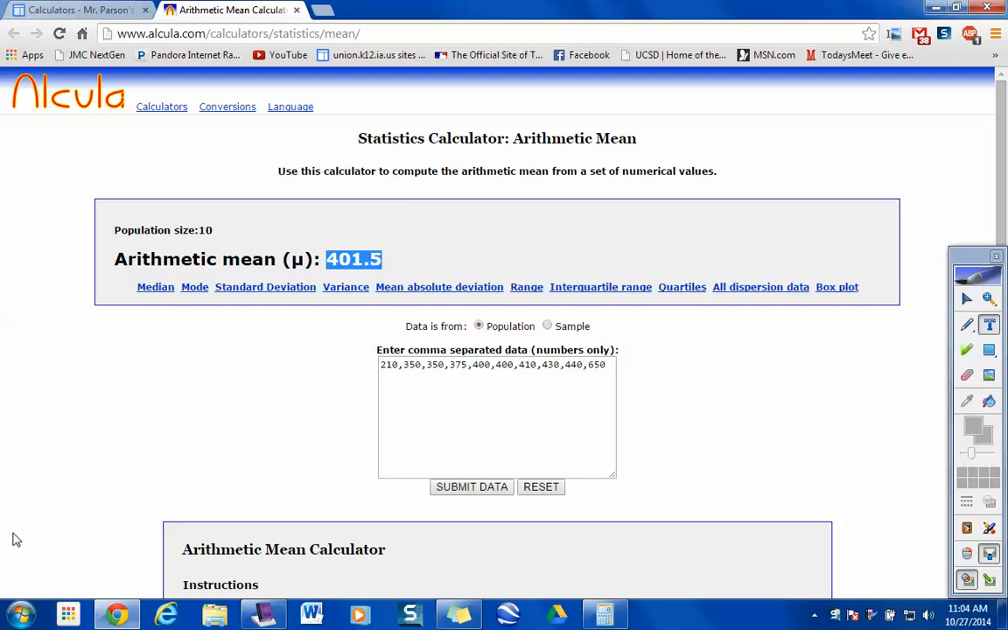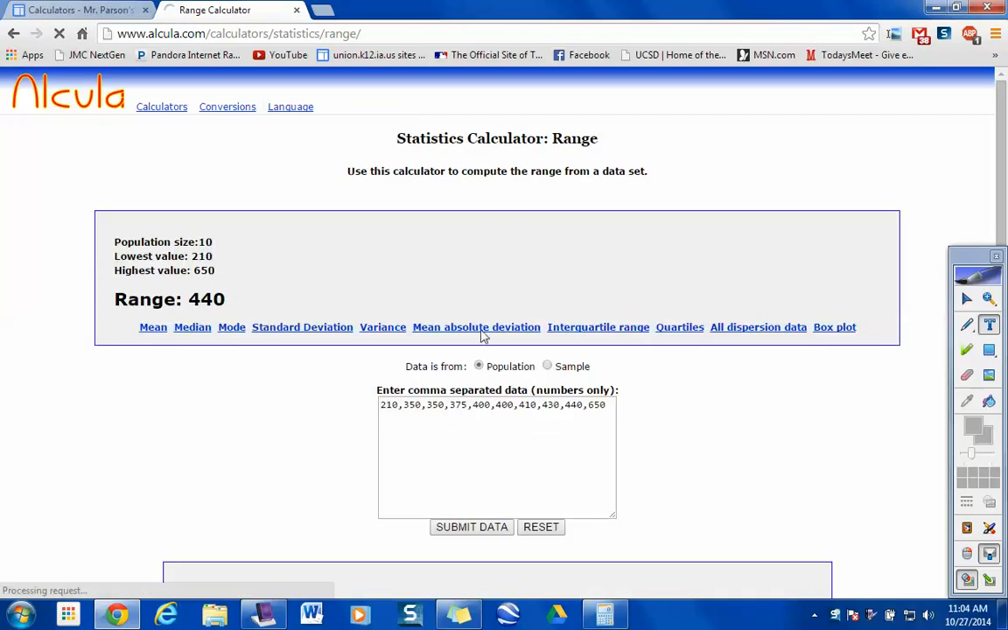Range. Do you guys see this link that says range right here? Oh, there it is right there. Everybody see it? Your data set's still in here, isn't it? So all you gotta do now is just go over and click range, and it'll just calculate a range for you, okay? So my data's already in there. What is the range? By the way, see how it tells you the highest and lowest values right there?